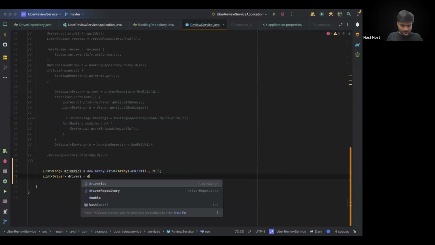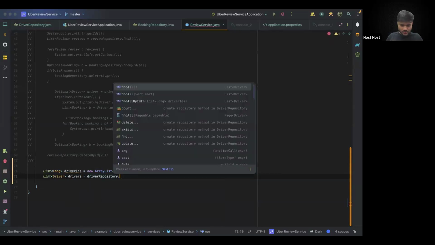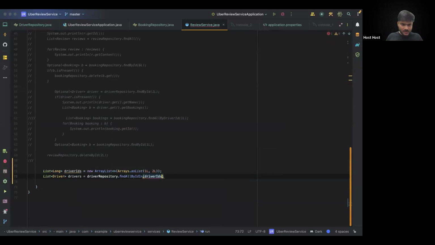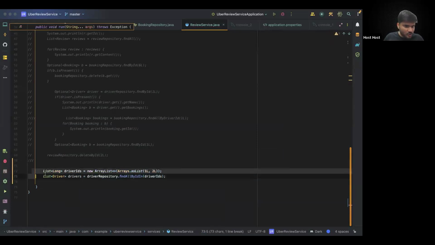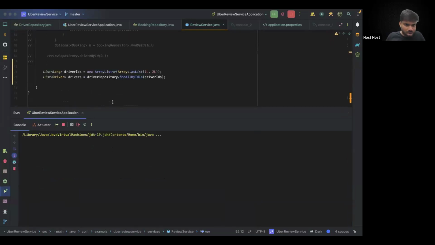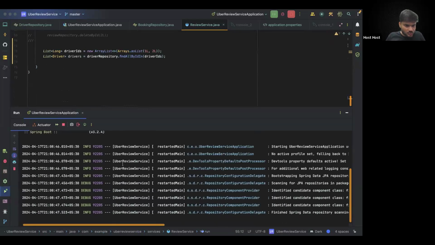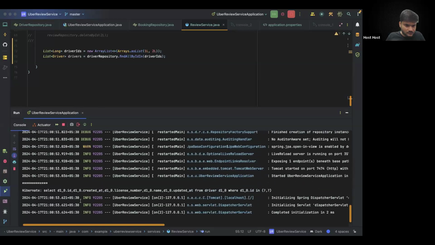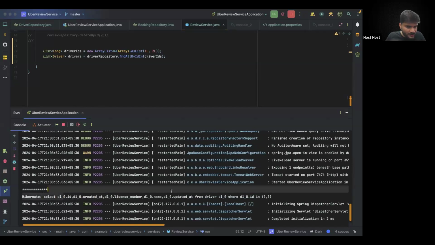Now what we can do is we can say list of drivers is equals to driver repository dot find all by ID in driver IDs. This is the query that we want to execute. Let's see what happens. If I run this code, let's see what query it is executing. You can see one simple query, select all the driver details from driver where driver in this array. So this looks good. Two values are passed, so 2 question marks are coming. It looks fine.